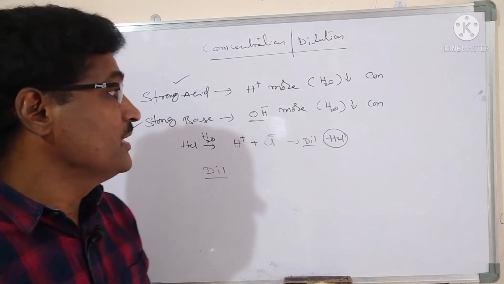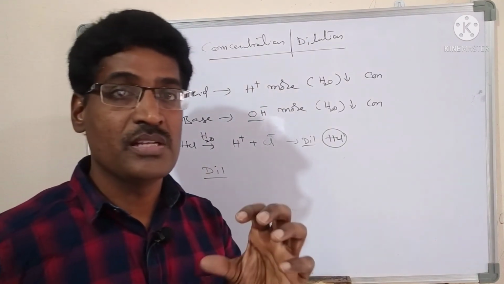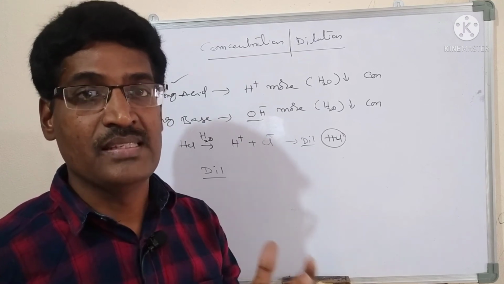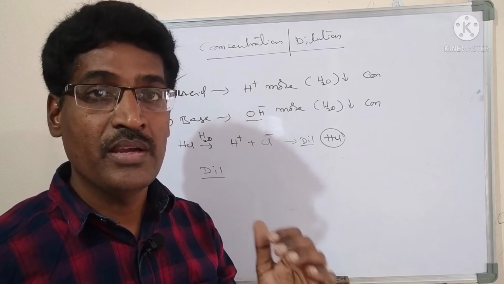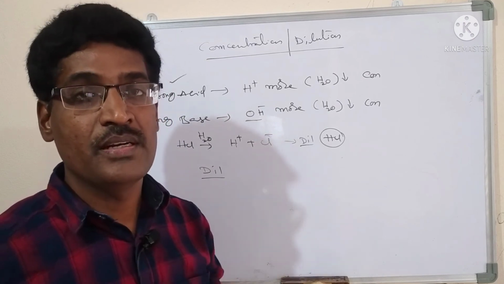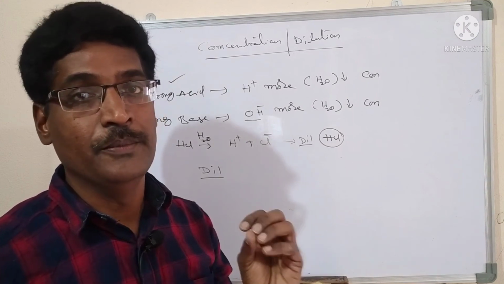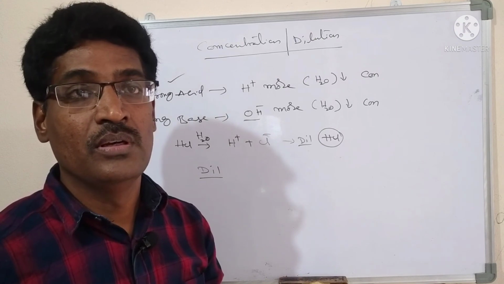Okay, this indicates to us concentration and dilution. Dilution means water particles are more in acid, that is dilute. Water particles are less, that is concentrated. Water particles are less in NaOH, that is concentrated NaOH. Water particles are more in NaOH, that is dilute base.